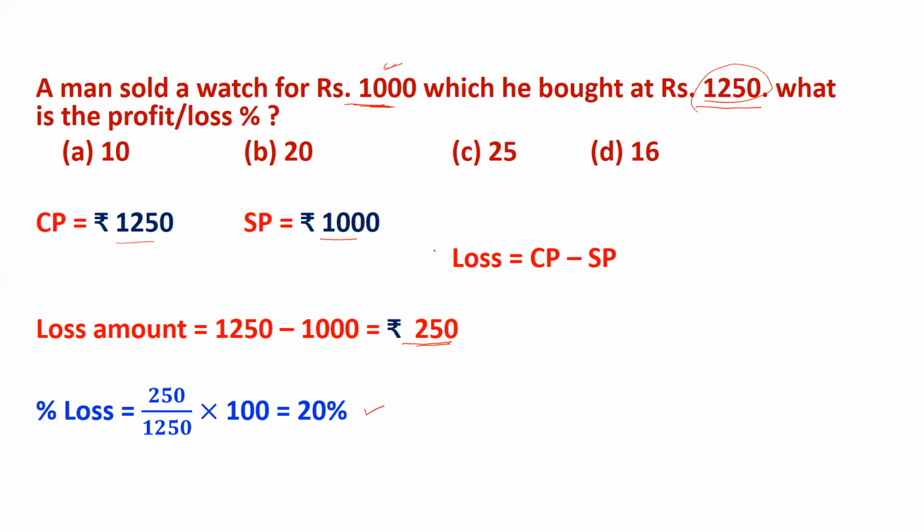By mistake, if you take the cost price as 1,000 because it is written first, then you will get a wrong answer. So you need to read the question carefully. Which is the cost price? Which is the selling price? Whether there will be a profit or loss. Then you need to calculate as per the data given.